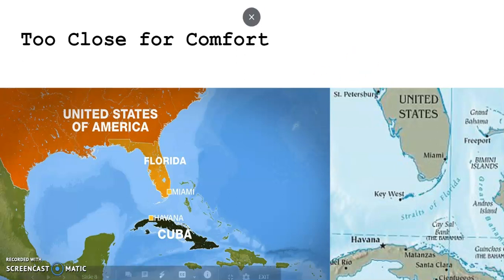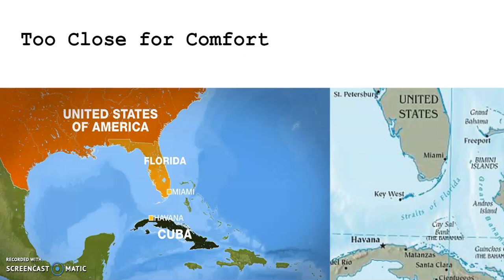If you take a look over here, the distance between Havana and Florida is only 90 miles. Take a look at how close Havana is to Key West, which is the southernmost part of the United States. Having a communist country allied with the Soviet Union this close to the United States raised huge red flags for Americans.